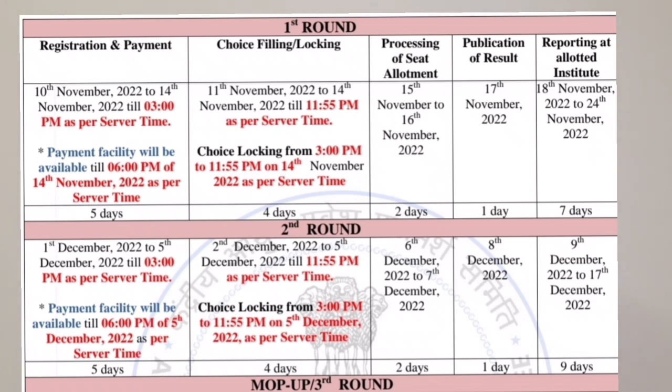Then second round will start from 1st of December till 5th of December. The choice filling will be from 2nd of December to 5th of December. The result will be announced on 8th of December. And if you get a college in second counseling, you have to report from 9th of December to 17th of December.